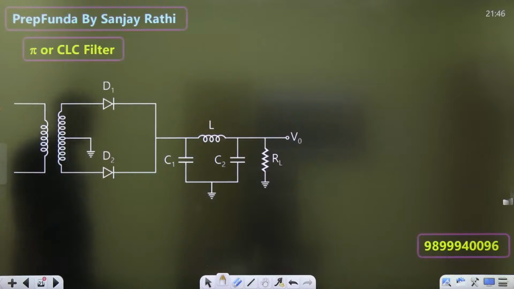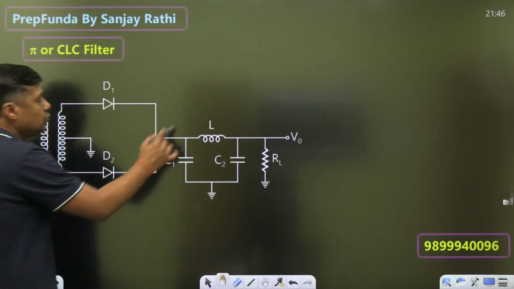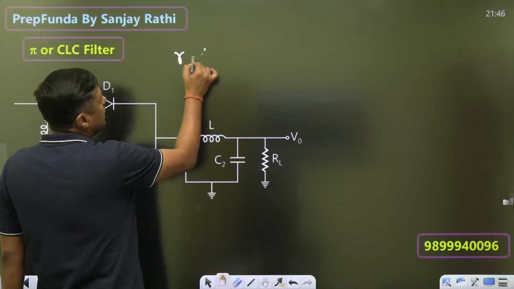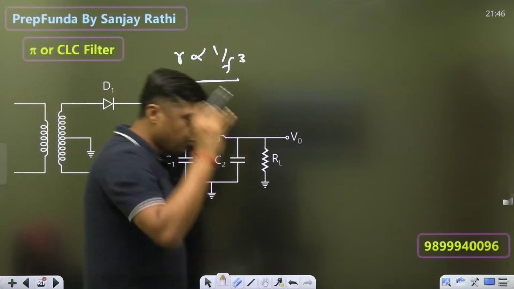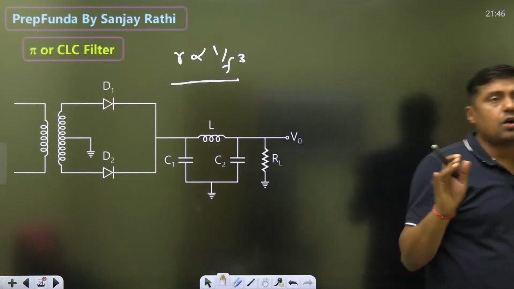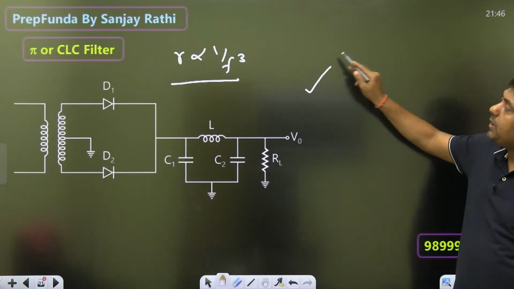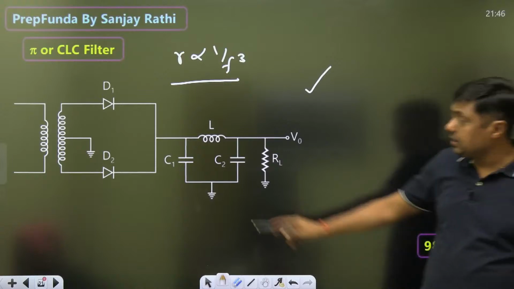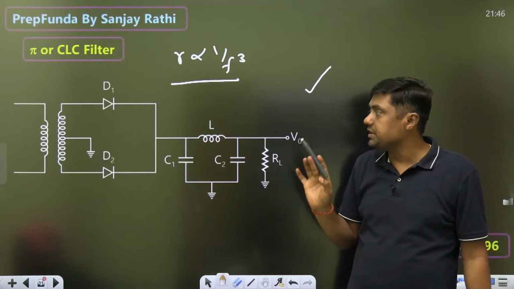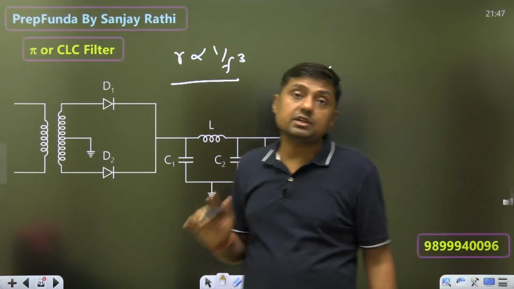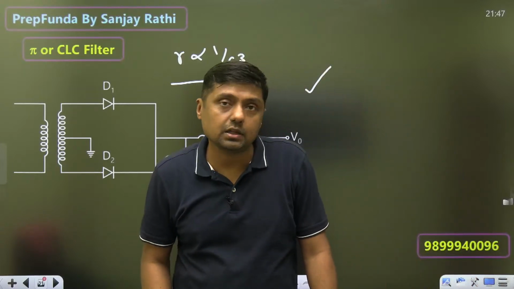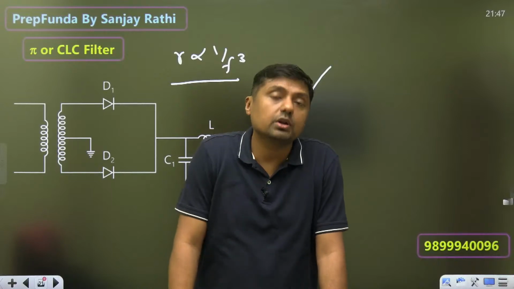Third one, pi filter. One, two, three reactive elements, and that's why it is 1 by F cube. Ripple factor is very, very low in case of pi or CLC filter. Again, remember capacitor in parallel, inductor in series. With a rectifier, never connect a capacitor in series or an inductor in parallel. Otherwise the circuit will not work.